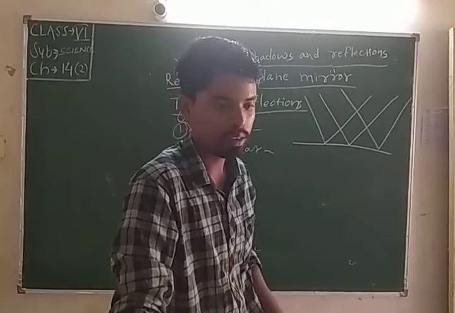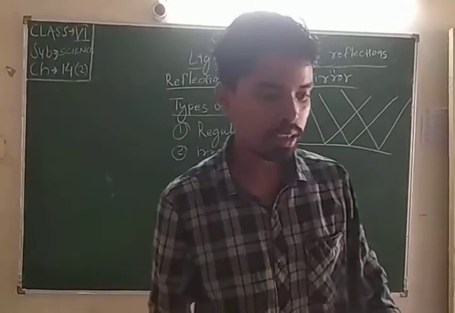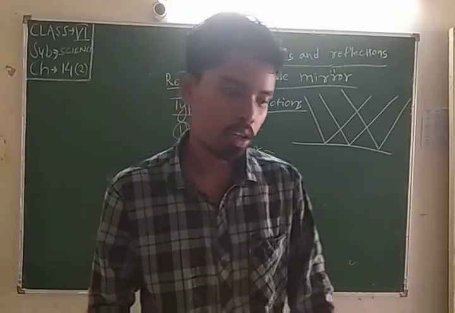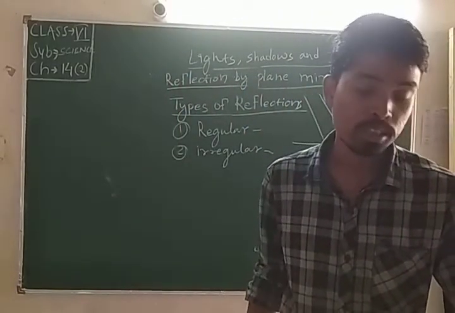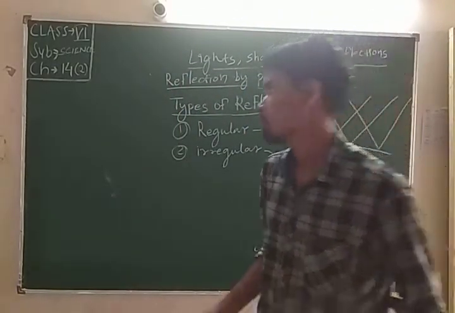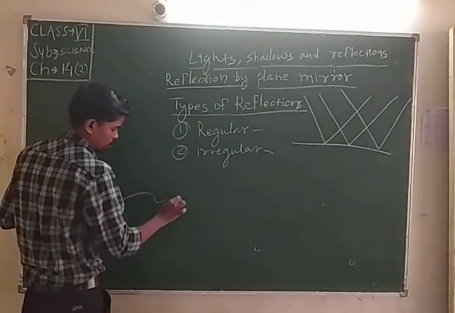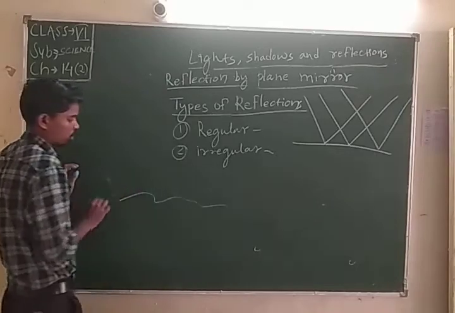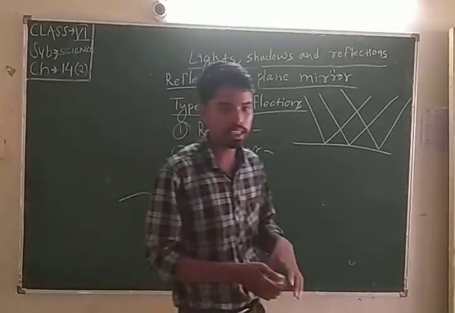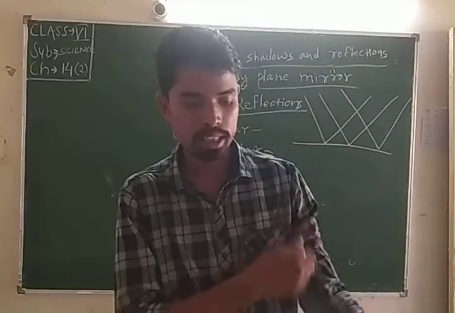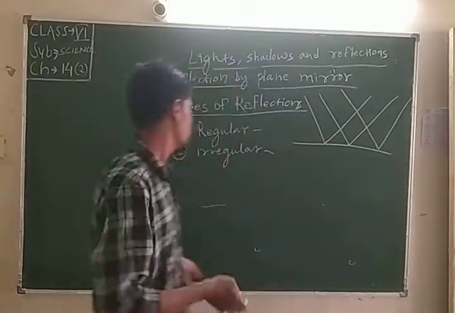irregular reflection. In irregular reflection, the surfaces of most objects around us are not smooth. Look like this. When the incident rays fall on it, what will happen to the reflected rays?